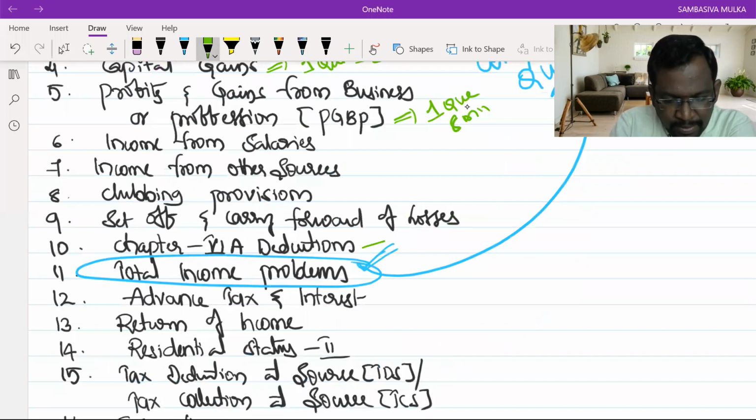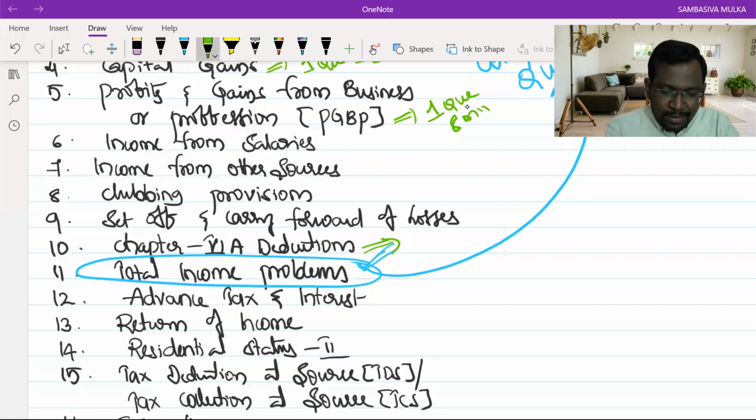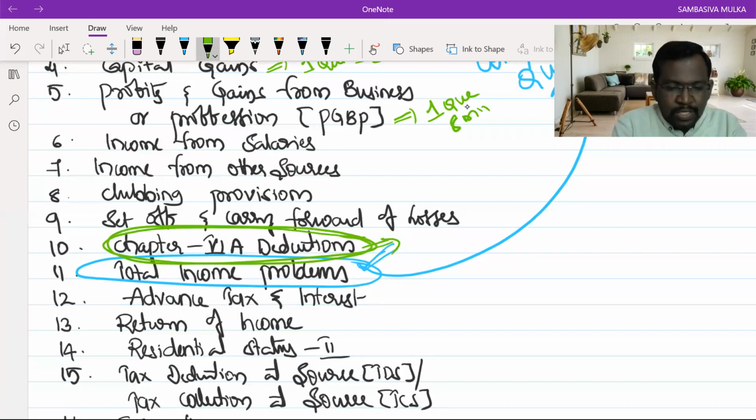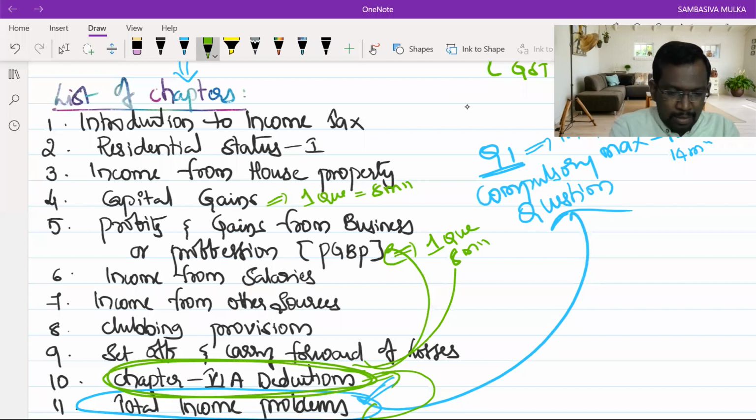And next comes chapter 6A deductions. You may not get a direct question from this chapter, but the provisions from chapter 6A deductions will be asked in total income problems, in PGBP, and also in the capital gains question.